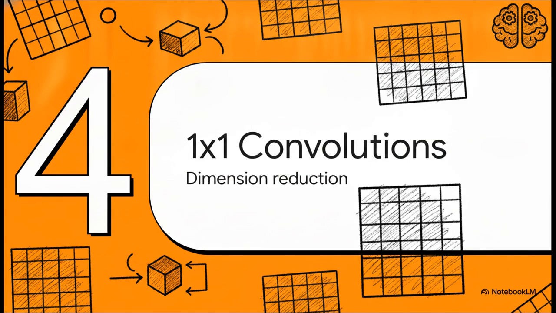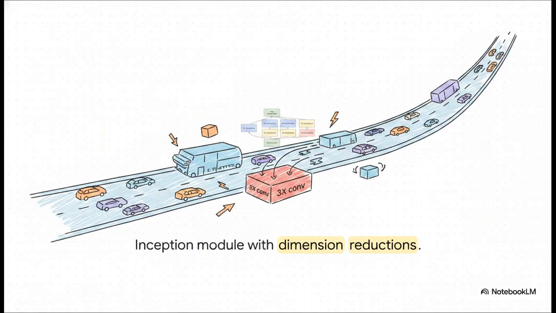Which brings us to part 4. The magic of one-by-one convolutions and dimension reduction. So to see the clever engineering workaround that saved this whole architecture, we have to look at the insertion of one-by-one convolutions. By placing these little 1x1 convolutions right before the heavy 3x3 and 5x5 processing layers, they basically act as dimension reduction modules. Think of them like a high-speed carpool lane.